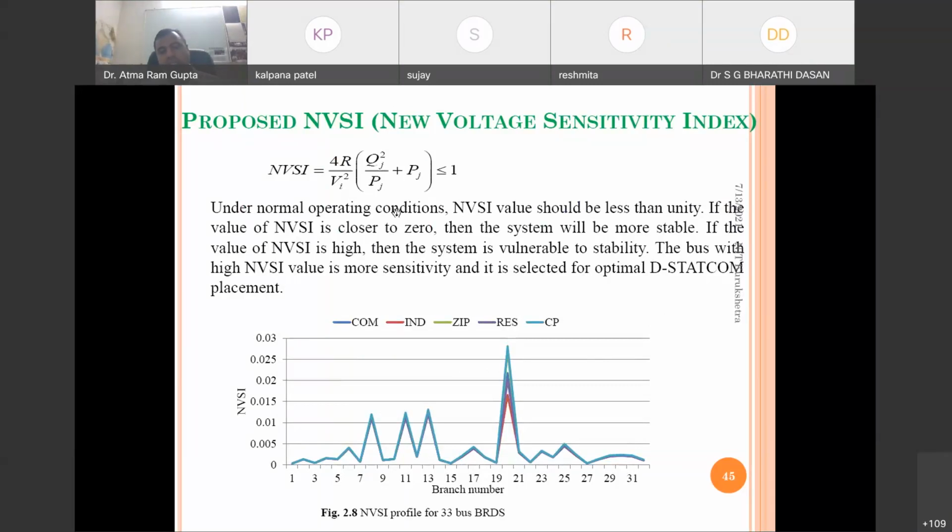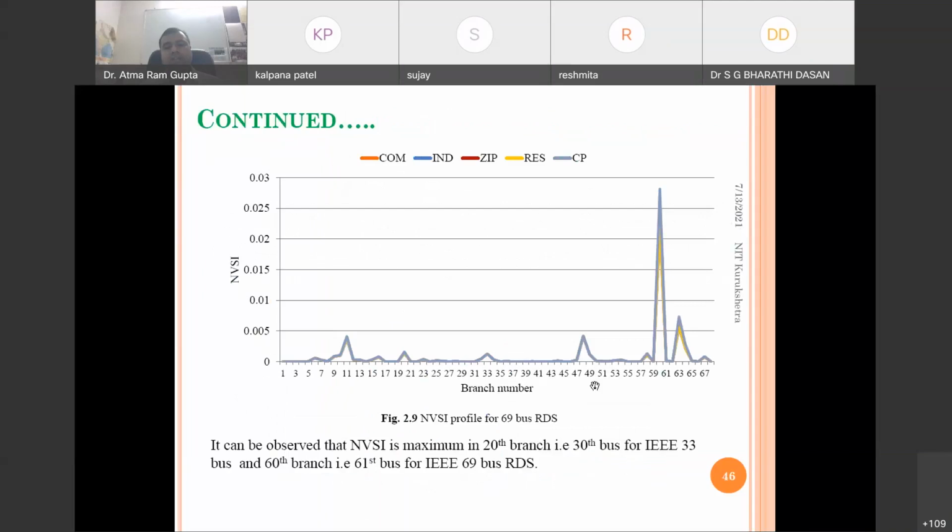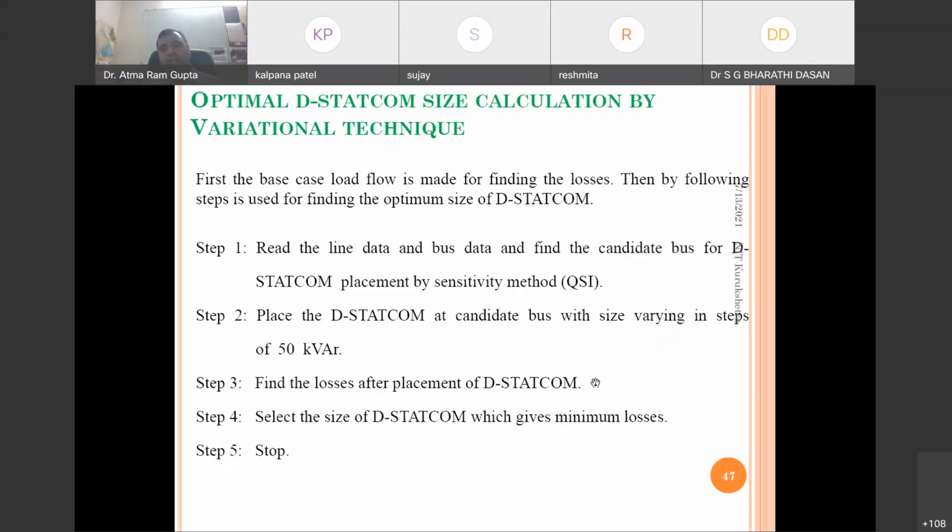Here we can see the graph for commercial, industrial, mixed, residential, and constant power loading conditions, and all are suggesting a similar voltage sensitivity profile. Sometimes it can differ also, but we have to simulate in MATLAB and then see which one will be good for which loading conditions.